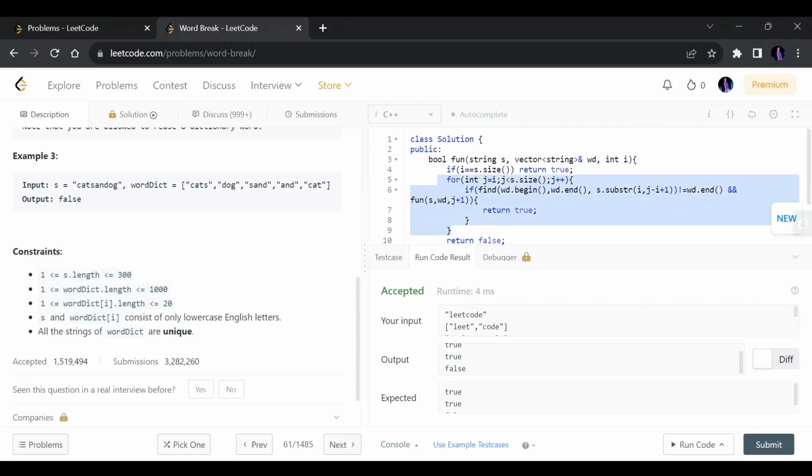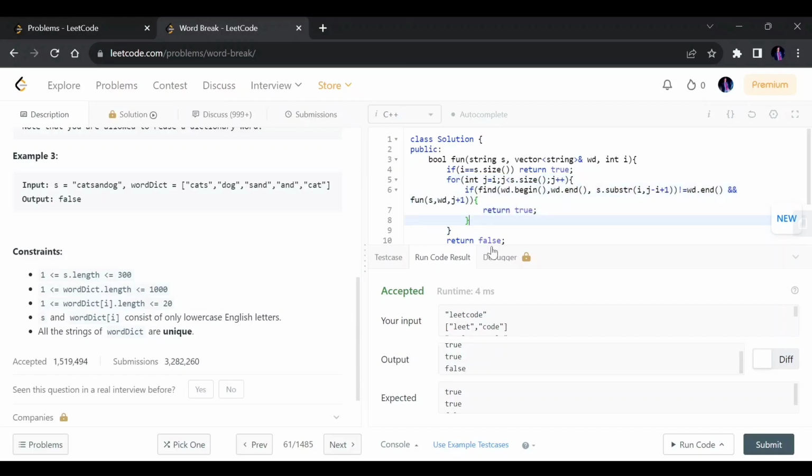It is because for every index, actually for every character, I am exploring all its substrings and checking whether the substring is present in the list or not. If it is present, then I will explore the next index substring, and it goes on. So that's why the complexity of this code is 2 to the power n.